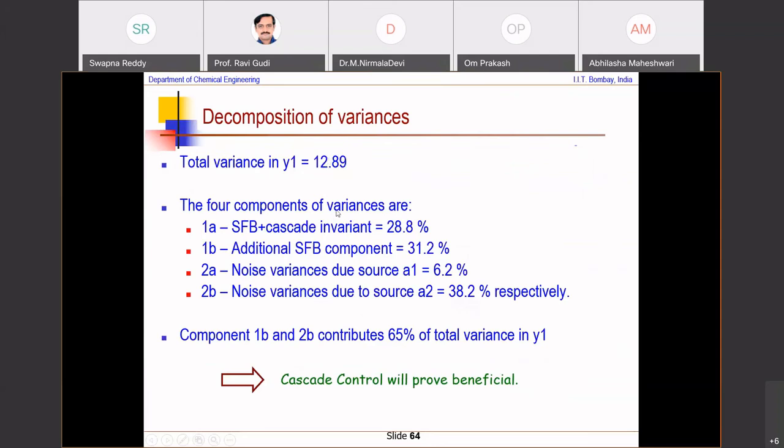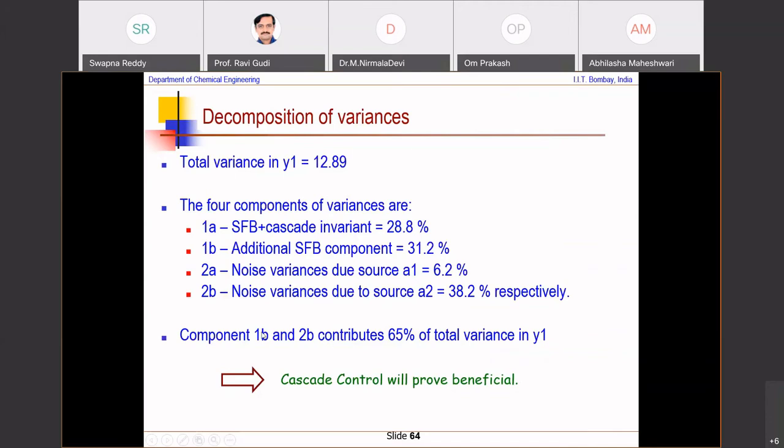But what you could also do is decompose the variances into single feedback loop plus cascade, which gives you a variance reduction of 28.8%. Additional SFB component can give you 31.2%. The noise variances give you these.